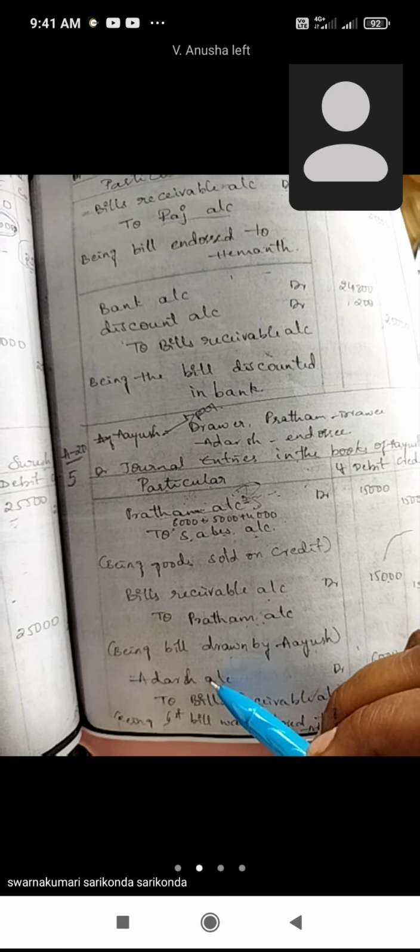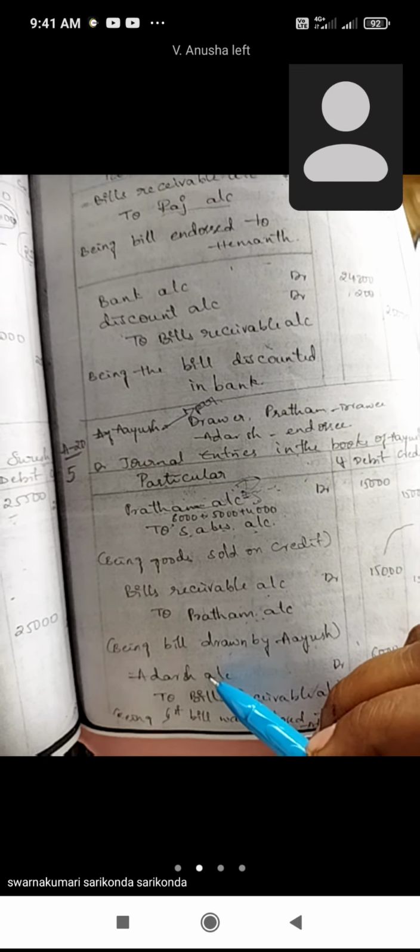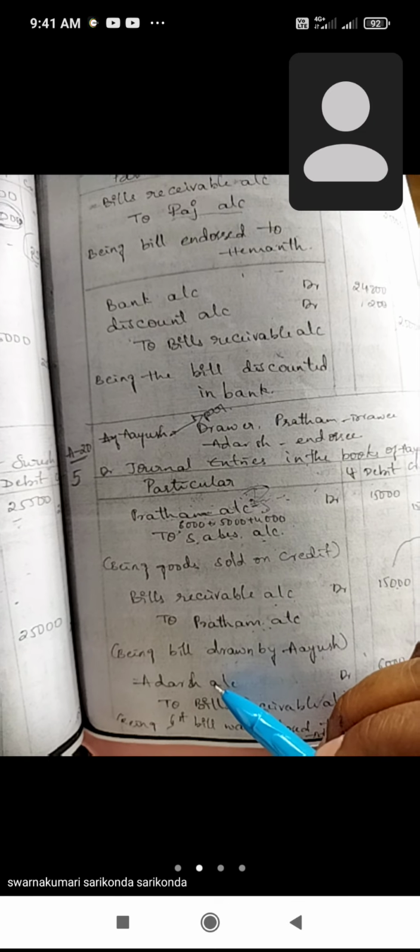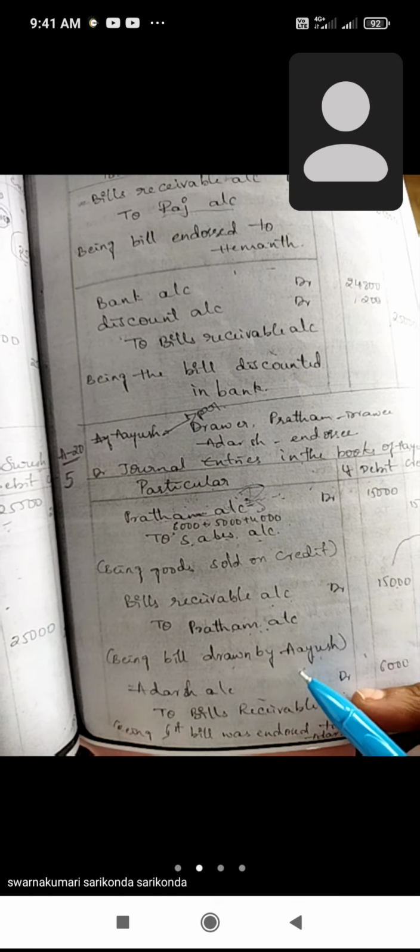Others is a personal account, and the rule is: debit the receiver, credit the giver. So Adarsh is receiving the bill receivable.